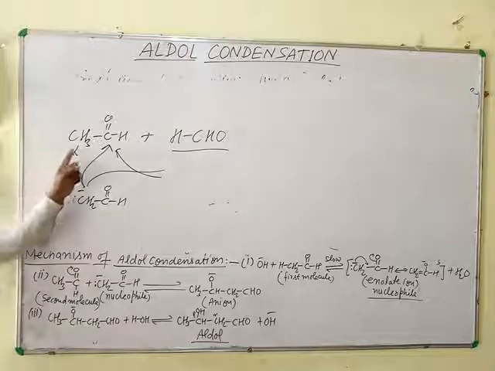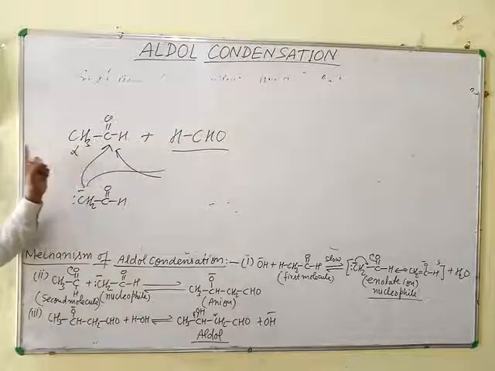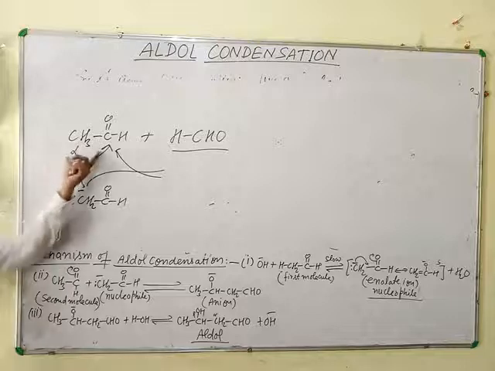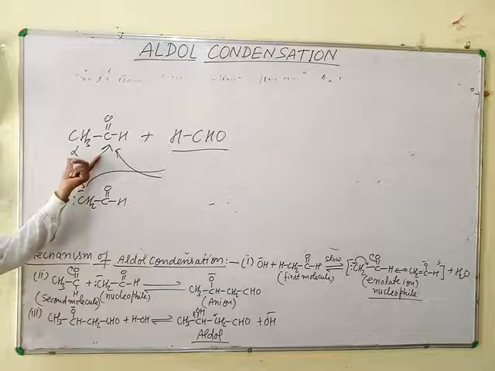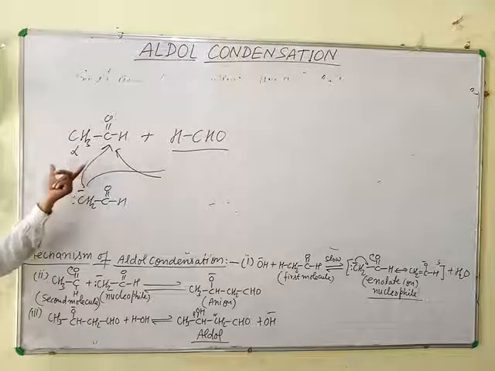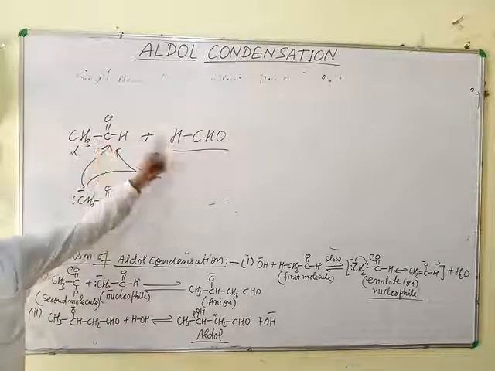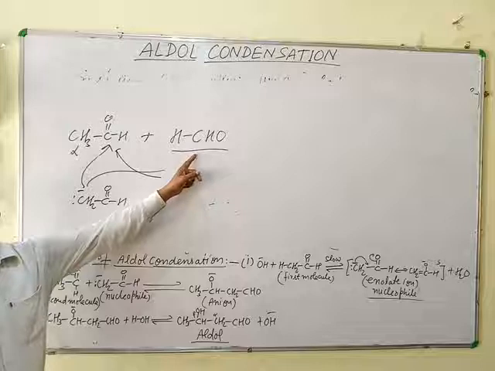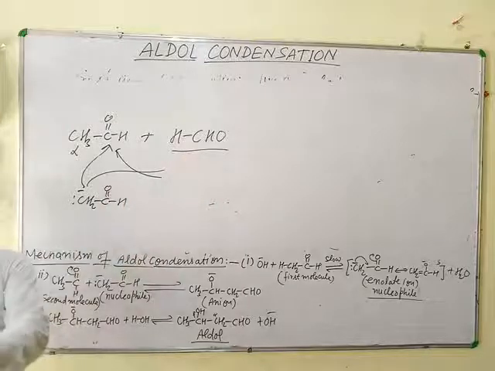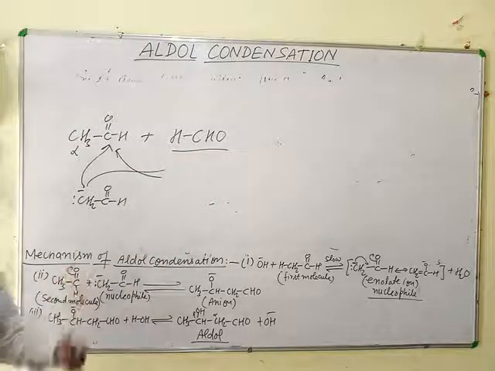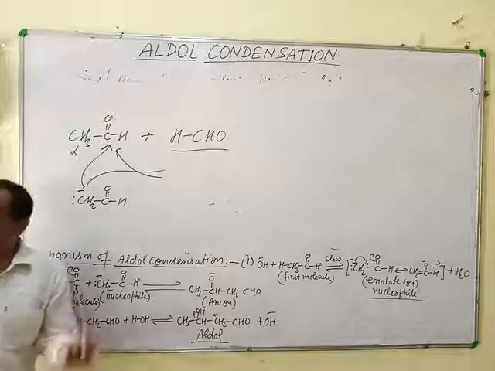The carbanion or enolate ion is formed only from acetaldehyde because it contains alpha hydrogen. It may attack the same molecule or the other molecule. That's why only two products are formed, and both are different from each other, so they can be separated easily.